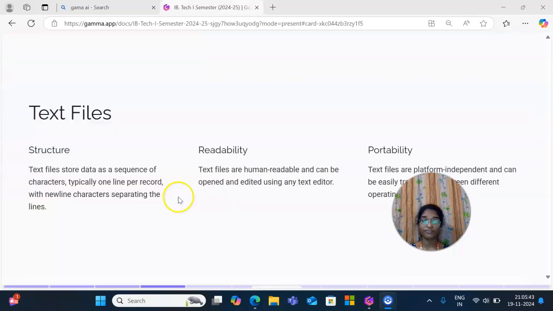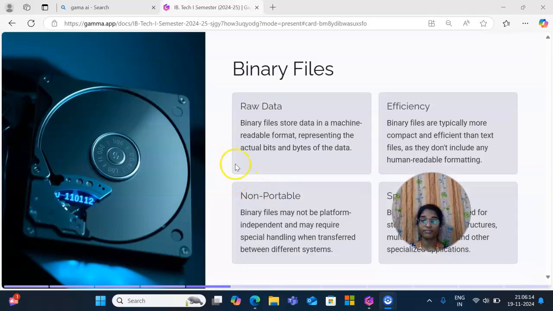Text files: structure, readability, and portability. A text file stores data as a sequence of characters, typically one line per record, with newline characters separating the lines. Readability: text files are human readable and can be opened and edited using any text editor. Portability: text files are platform independent and can be easily transferred between different operating systems.